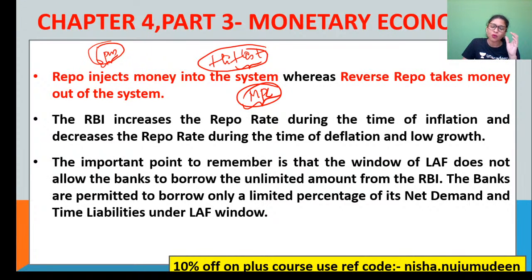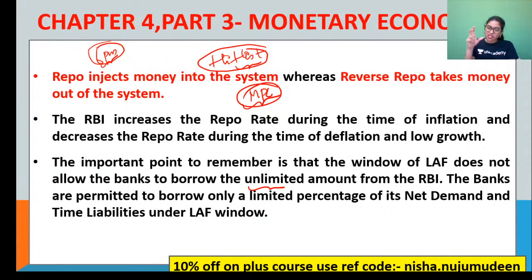Perfect. Now what is that important point to remember, guys, with regard to the window of liquidity adjustment facility? See, this facility called LAF, which consists of repo and reverse repo rate, does not even allow the banks to borrow an unlimited amount from RBI. Look at this, guys. Now no kallatram is allowed, no mischiefs are allowed.